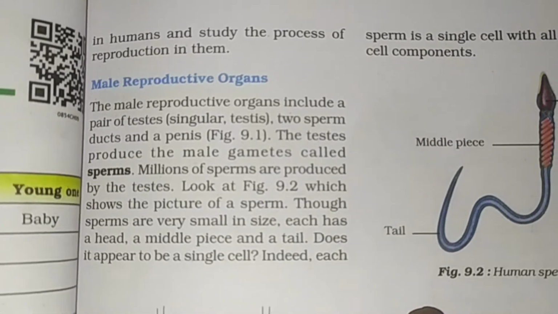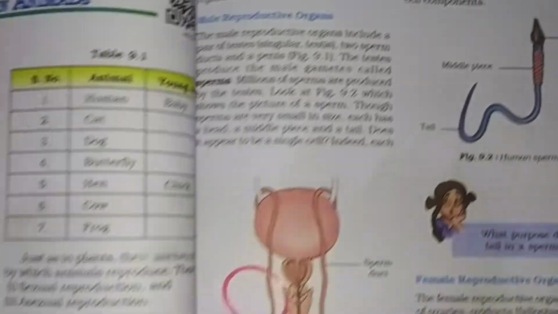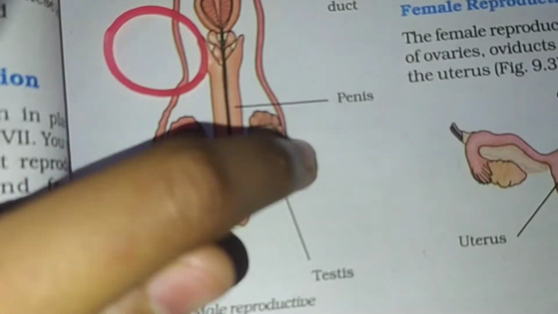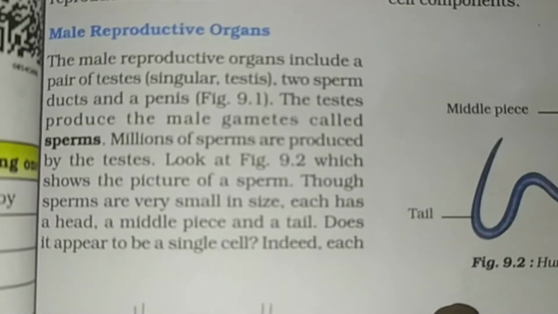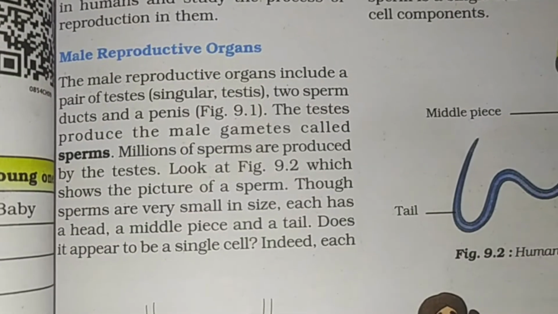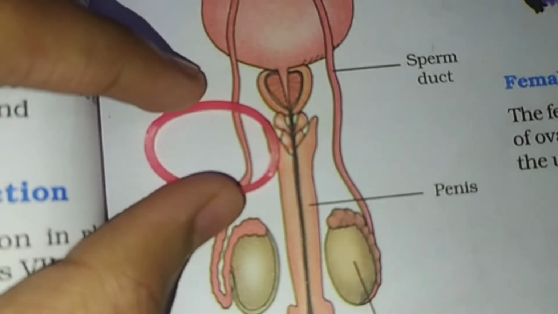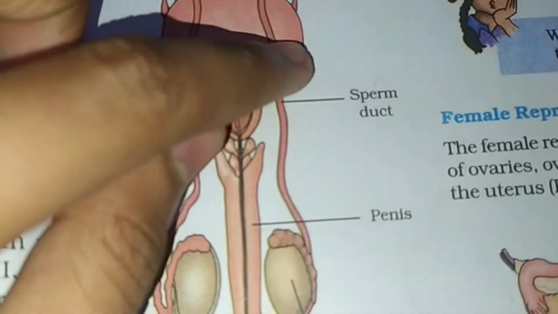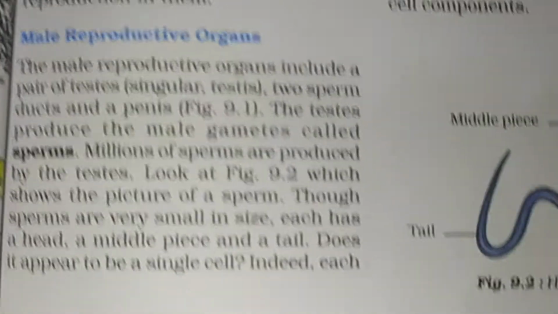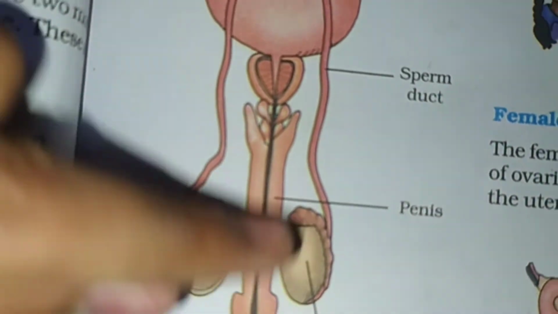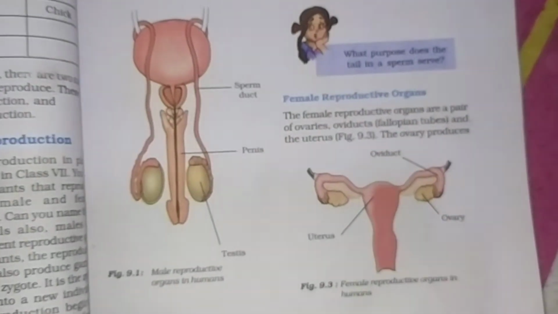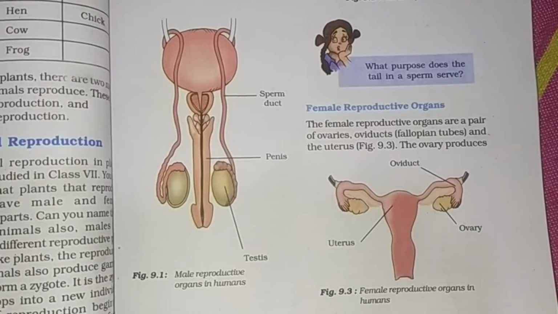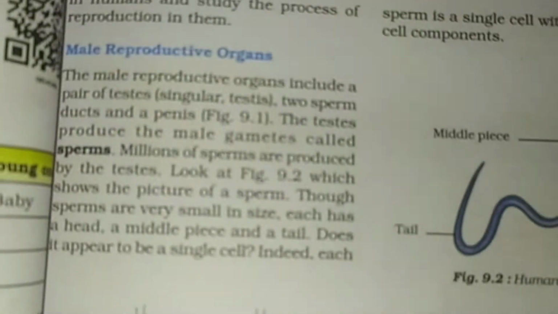The male reproductive organs include a pair of testes. You can see these two are testes, and two sperm ducts and a penis. So these are sperm ducts, and this thing is a penis. Okay, I will let you see it correctly.